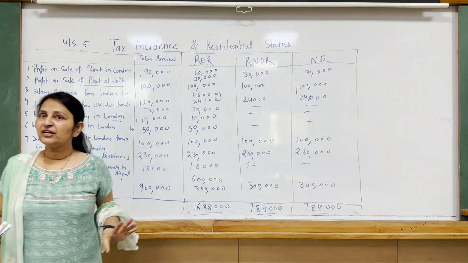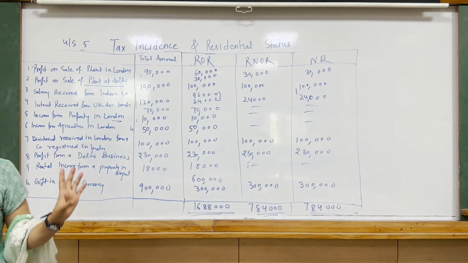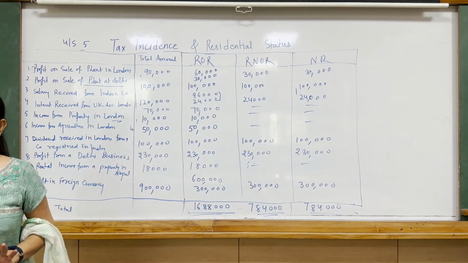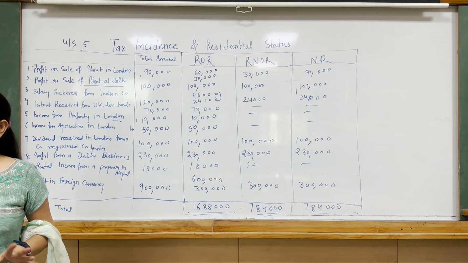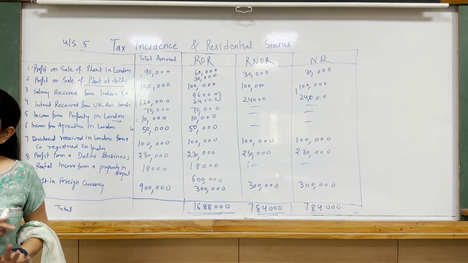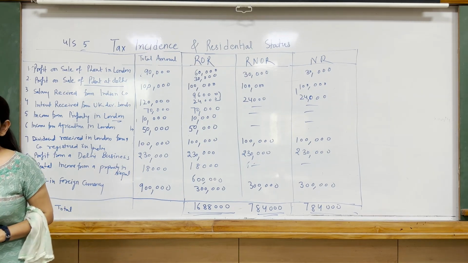Otherwise there is no difference between the tax incidence in case of RNOR and non-resident, except this one. Income from a business which is controlled and managed from India but is outside India. That's all of today's discussion.